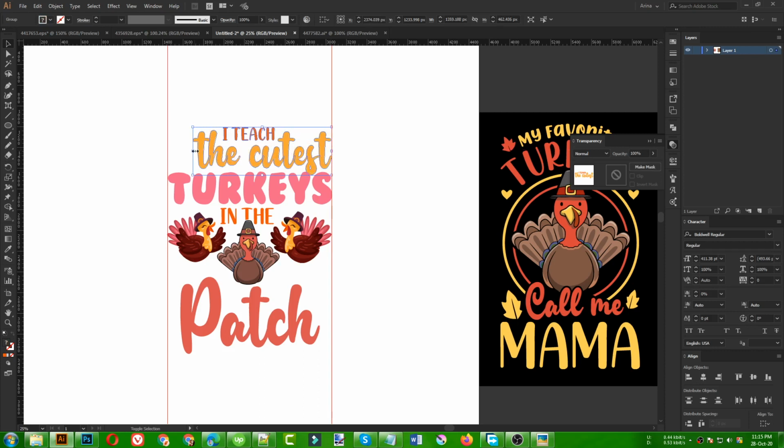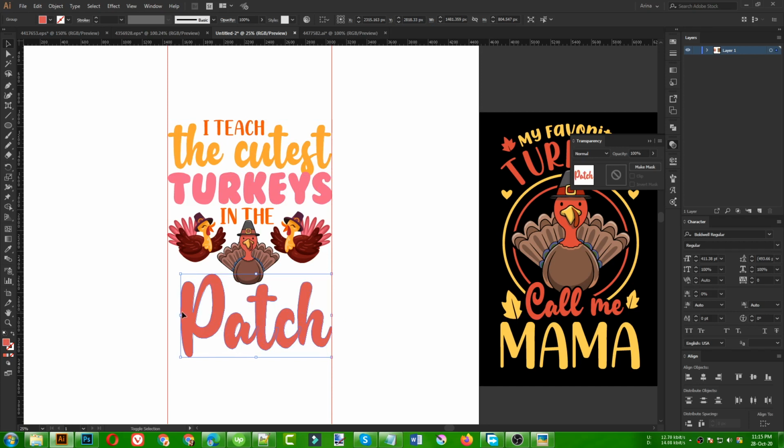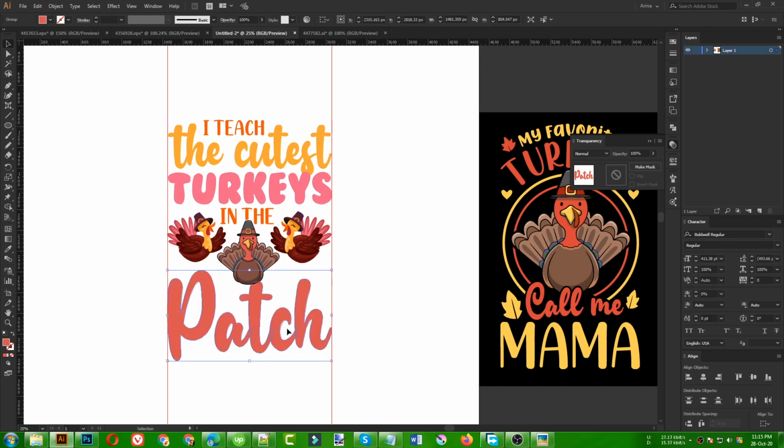Maybe I can make it bigger so that it fills my design area just like this. And then again, I don't want to keep a lot of space between these two texts, so I'm overlapping them, but I will fix that in a bit, just making it bigger like this. So that is good for me.